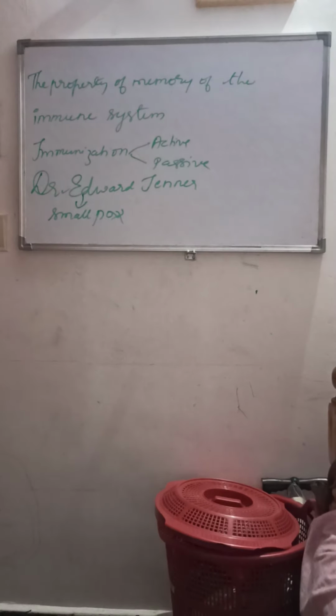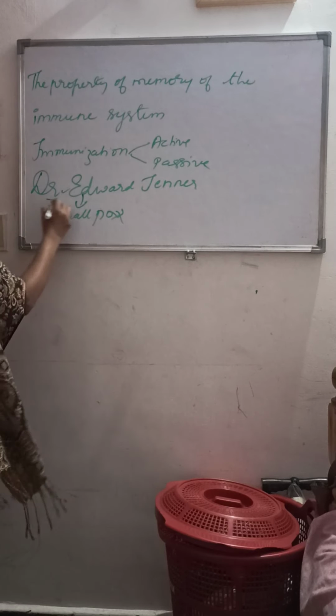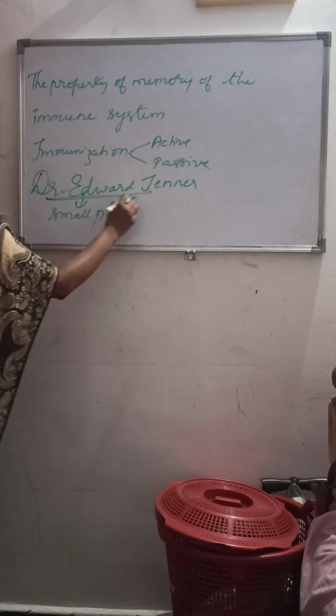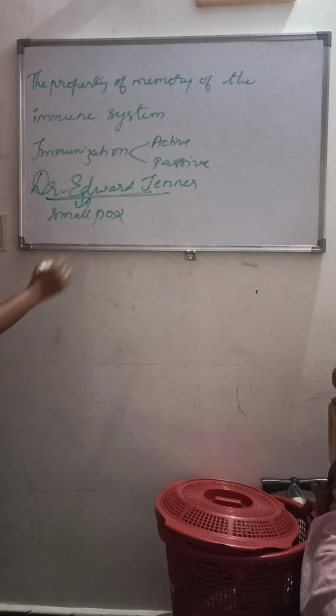Against the smallpox disease, right? As I told, immunization is of two types, active and passive immunization. Hope you got who gave the idea of vaccination, that is nothing but Dr. Edward Jenner of England, for smallpox.